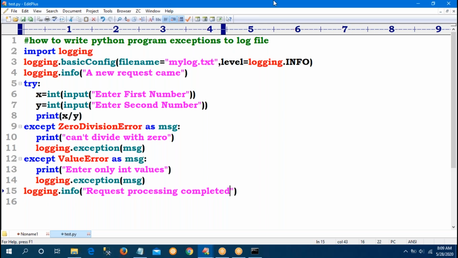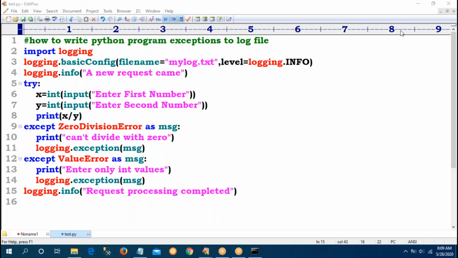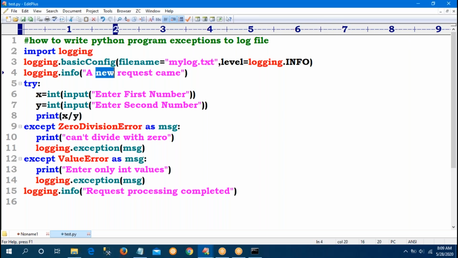So this is the program, sir. Observe carefully. In this program, first the log file is created. A new request came. Enter 10, enter 2, no exception. 10 by 2 is 5.0. Request processing completed. That message will be passed to the log file. Suppose I give 10 and 0, yes, ZeroDivisionError. In the console, can't divide with 0 will be printed. That class exception message will be written to my log file. If I give 10 and 10, that information will be provided.